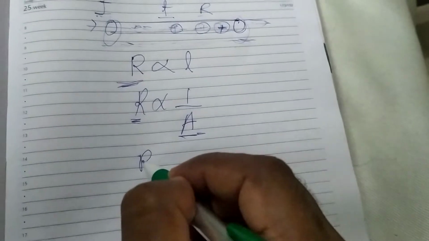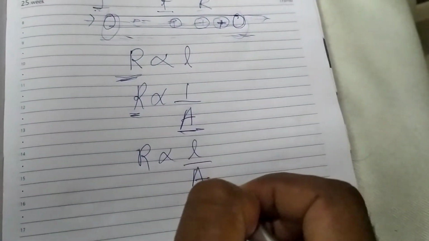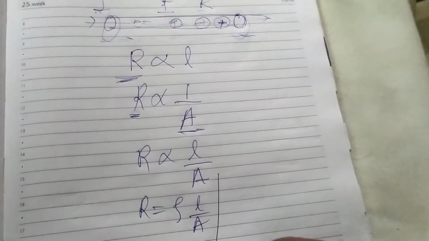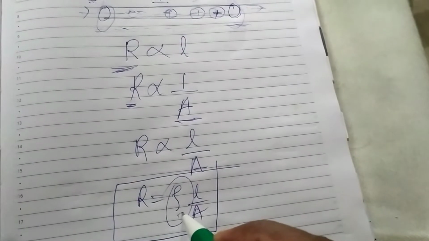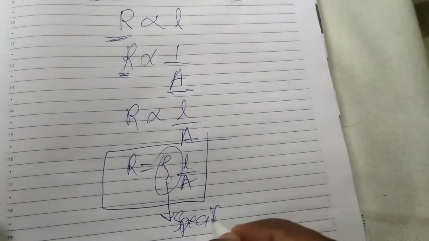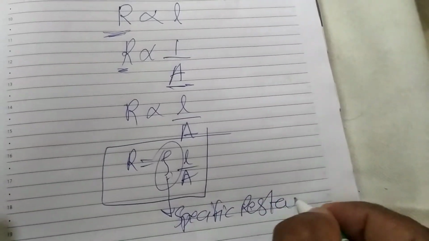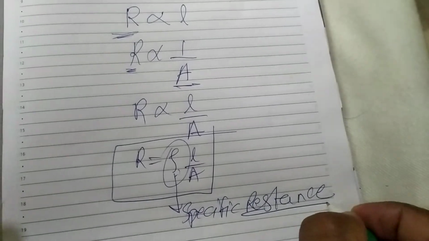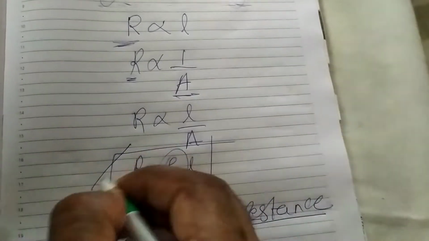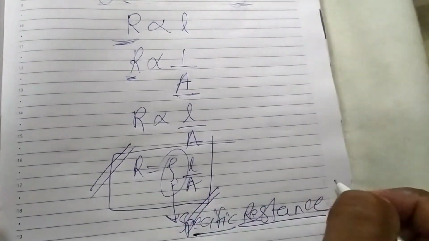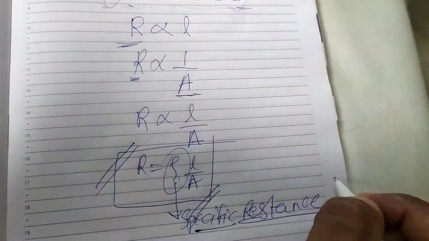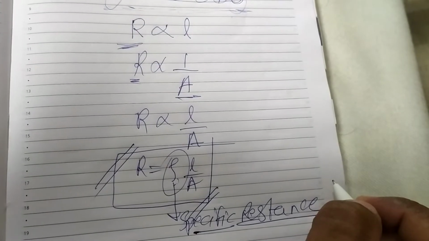So if we take these two together, then the constant of proportionality is rho. What is rho? That is the specific resistance. What is specific resistance? That depends upon the material. Iron, steel, copper, everyone will have a different one. So different materials will have different velocity of electrons due to the different resistance.